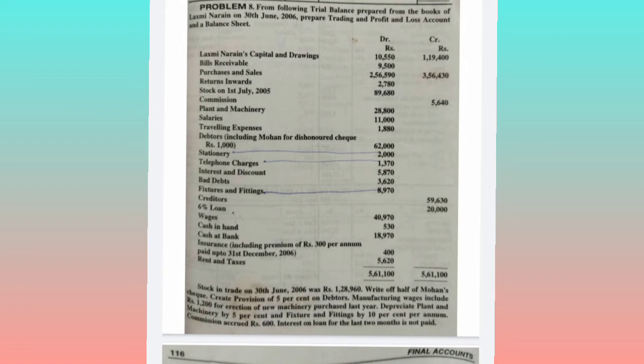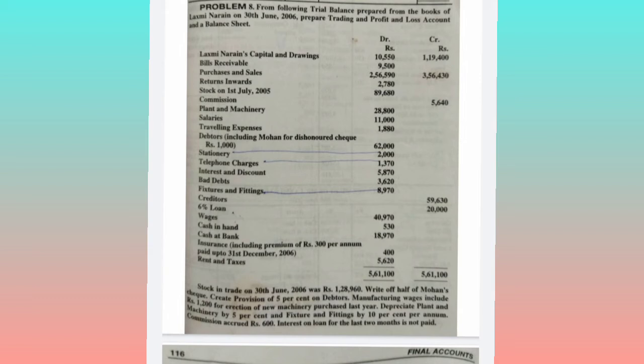We need to add this outstanding interest to the interest and discount balance which is given in the question, that is 5870, and this outstanding interest will be taken to the liability side. See, all the expenditure related advances and all the expenditure related outstanding amounts will be taken to the liability side, and income related outstanding, that is nothing but accrued incomes, will be taken to the asset side of the balance sheet.